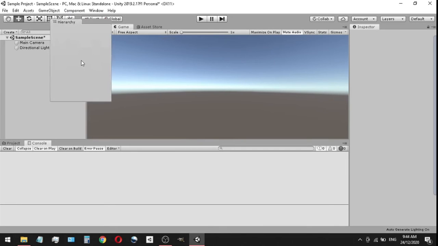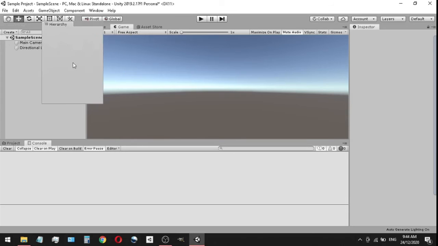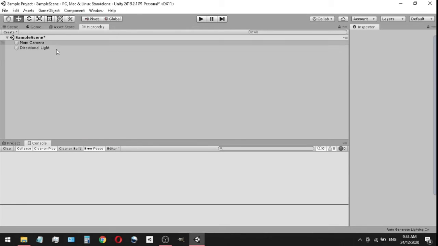And we are going to put it on the same panel because that's how Unity works. Everything is laid out in panels. We're going to put it on the very same panel as our game and scene and asset store. So as you can see, once we put this on the same panel, it all merged and it became a lot bigger, much more space to work with.